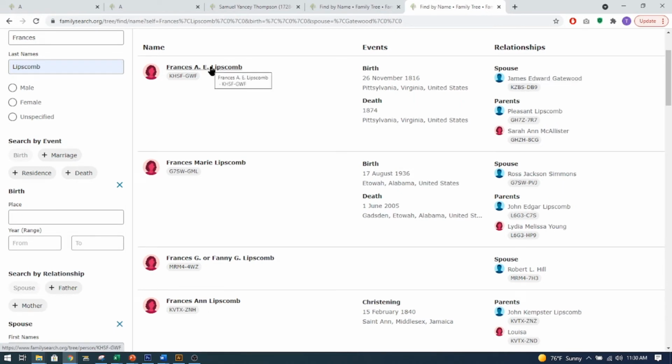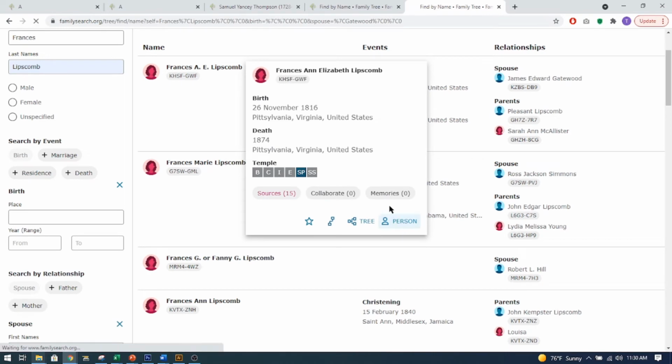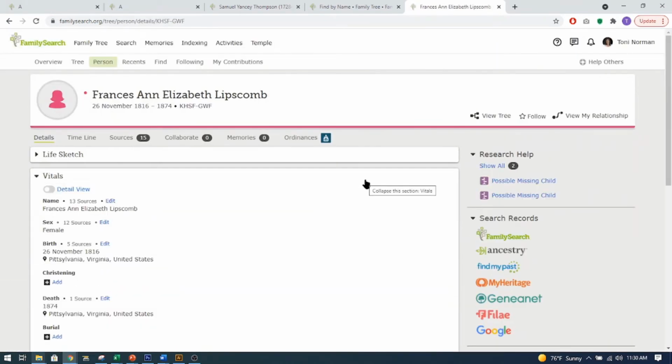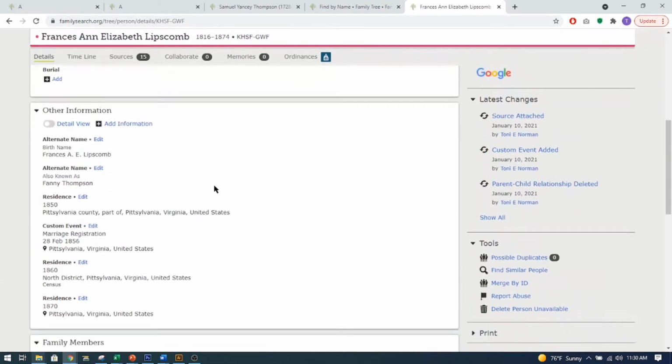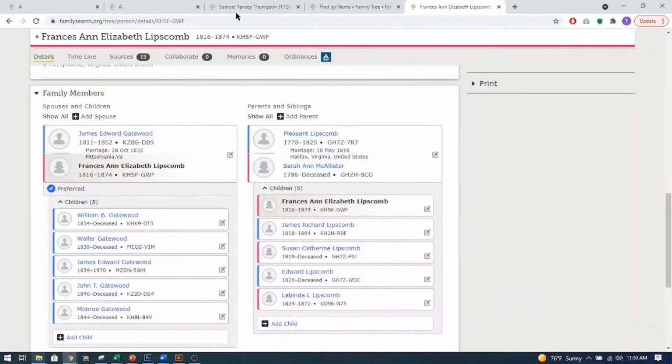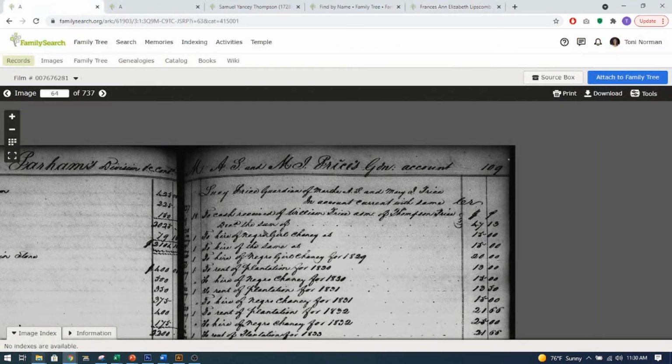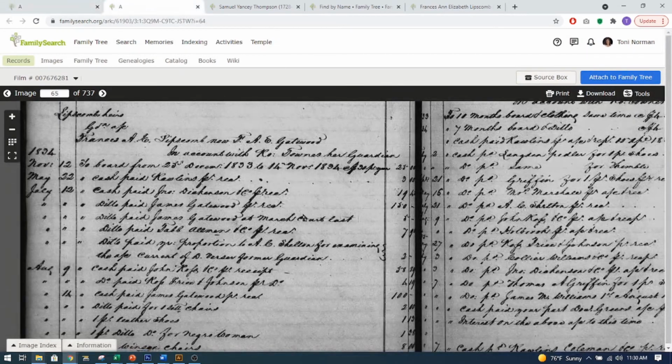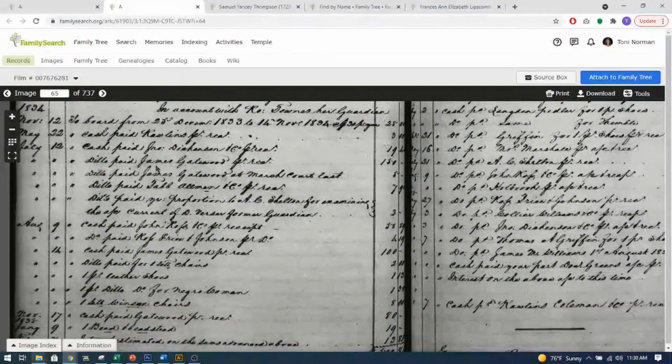So let me go to her page. And come down. Now let's go back to this record. Whoops, I think it's this one here. Okay. And it tells, here's paid James Gatewood.